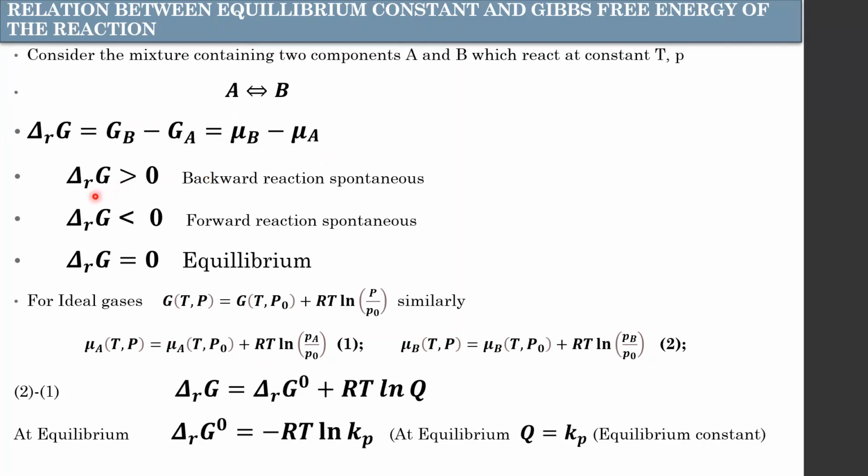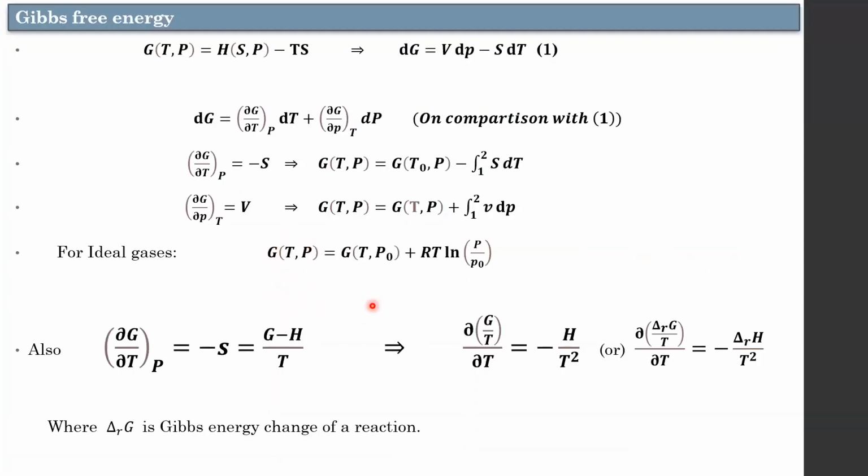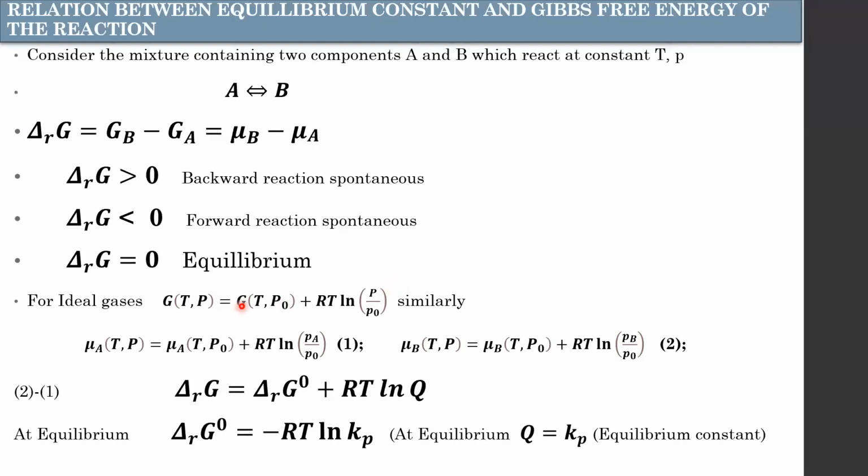If the Gibbs energy of the reaction is greater than 0, the backward reaction is spontaneous. If the Gibbs energy of the reaction is less than 0, the forward reaction is spontaneous. If the Gibbs energy equals 0, the system is at equilibrium. I also covered this in the previous slide, I guess. Yes, from this equation you will get it. I said that for a single component, chemical potential equals Gibbs energy.